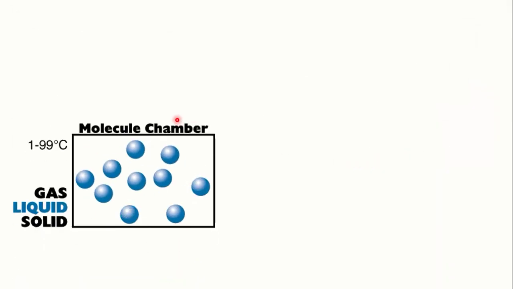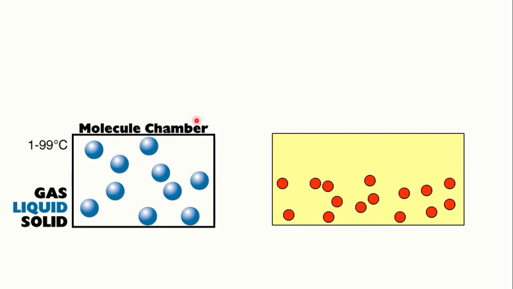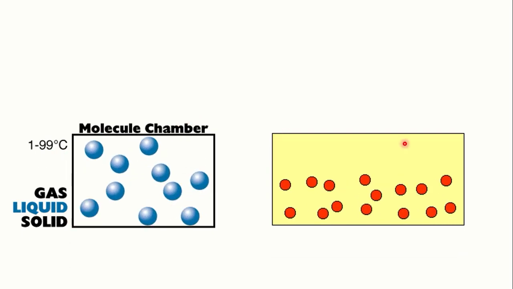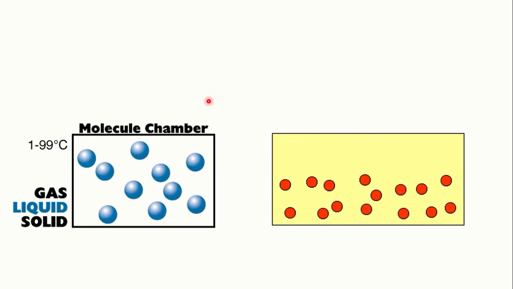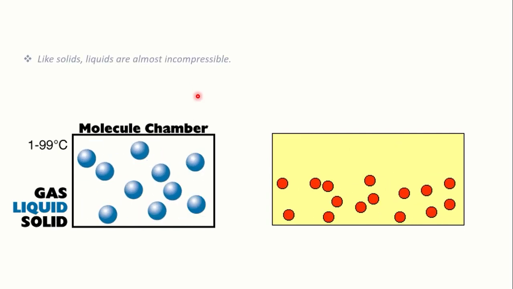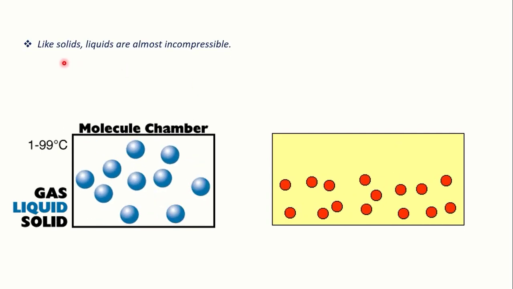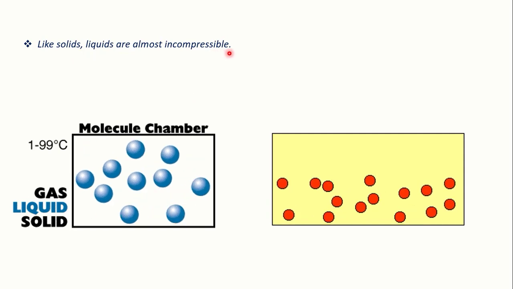Next, with the help of this diagram, you can compare the vibrations of molecules with those in solids. Like solids, liquids are almost incompressible.